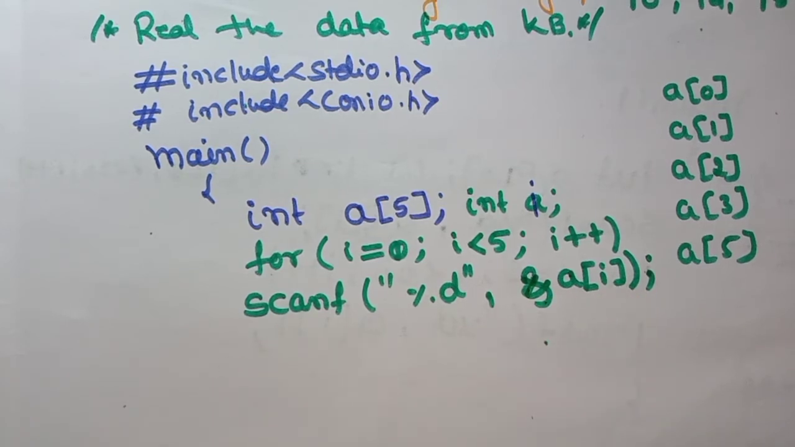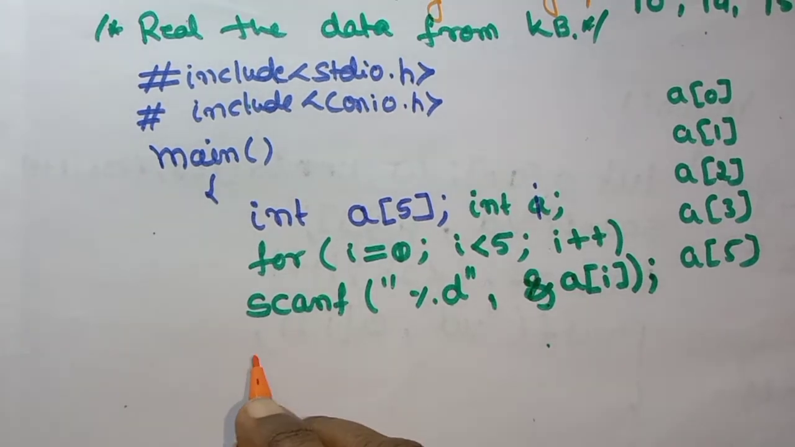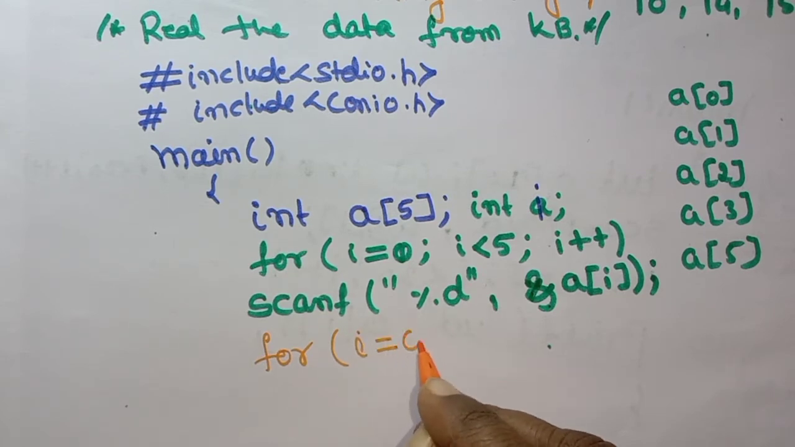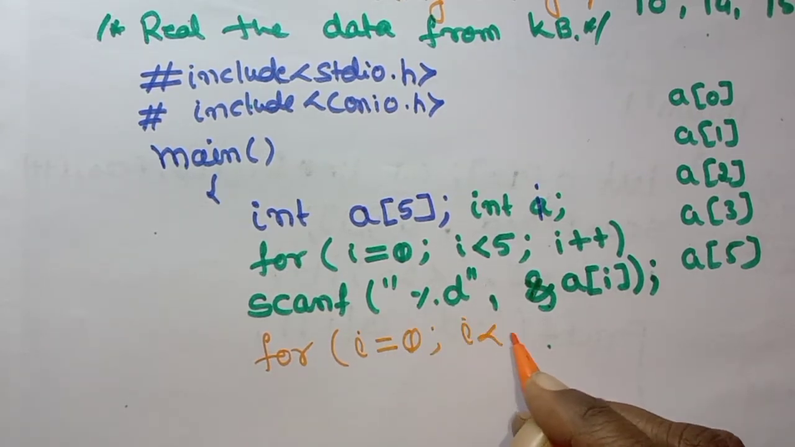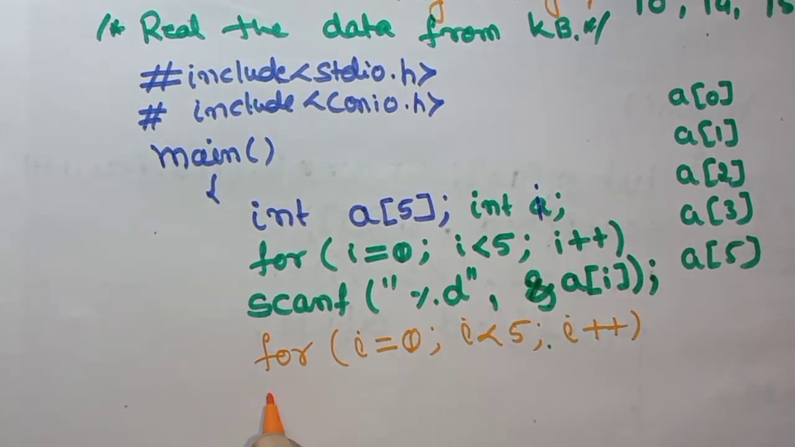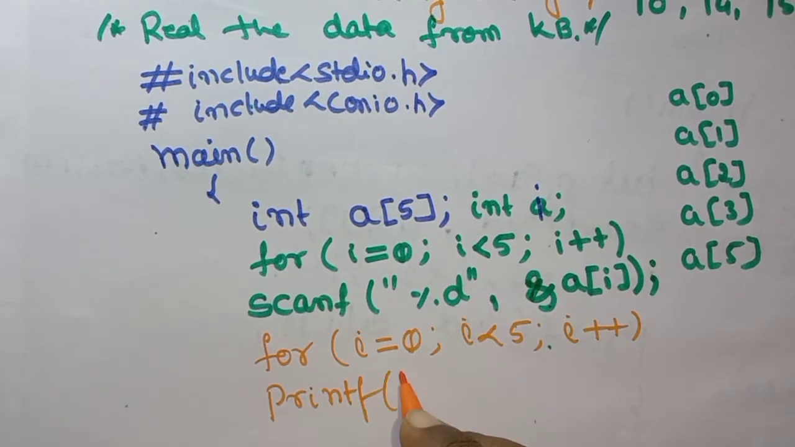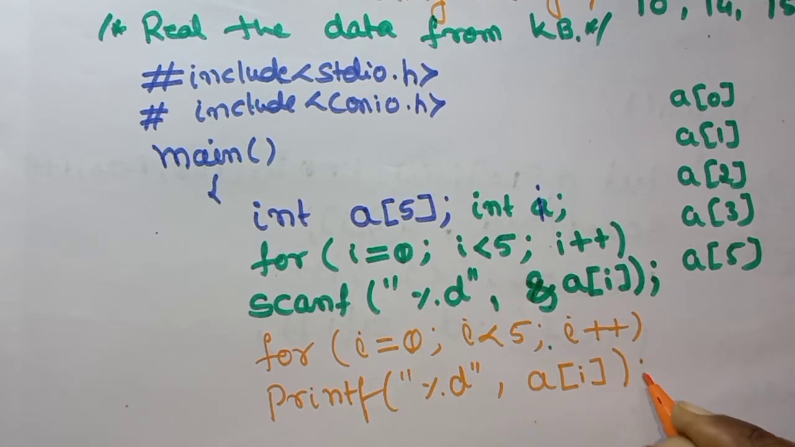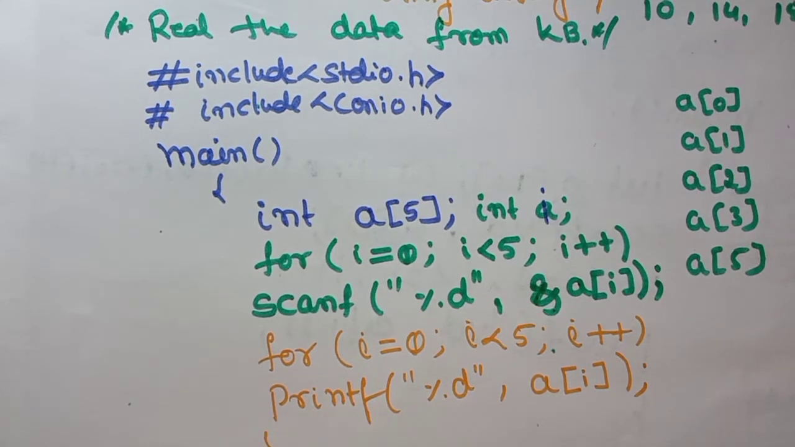Okay, and next for the printing also, I have to take another for statement and say that again I is equal to 0, I is less than 5 and I plus plus. And we know that to print any value, you have to use printf percentage d. What do you have to take? Only A of I. And next, finally, you have to close the program.